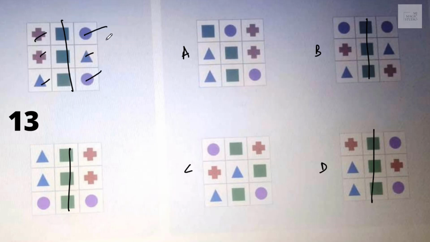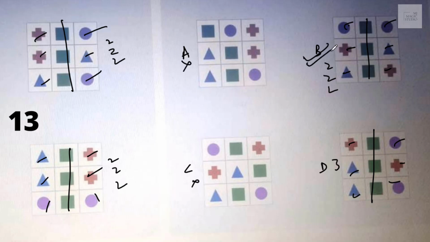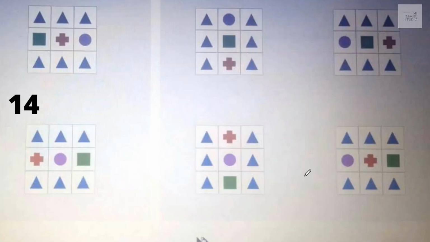2, 2, 2 is the count for the balance. In B, we have 2, 2, 2 matched. In D, we have 2, 2, 2 matched. I'll not select A and C. We'll go directly for B and D onto the next screen.